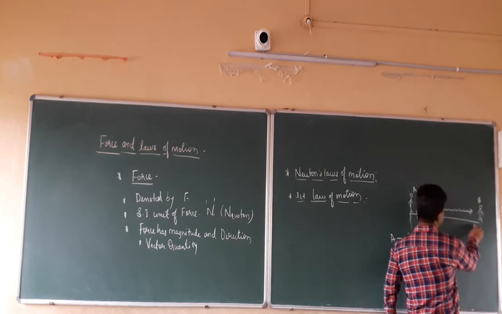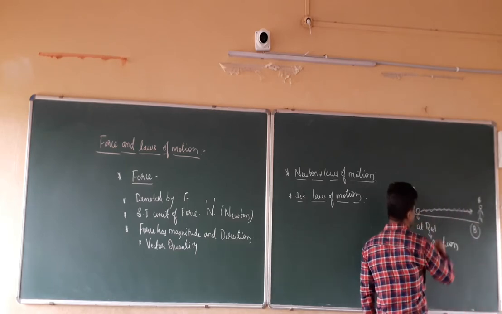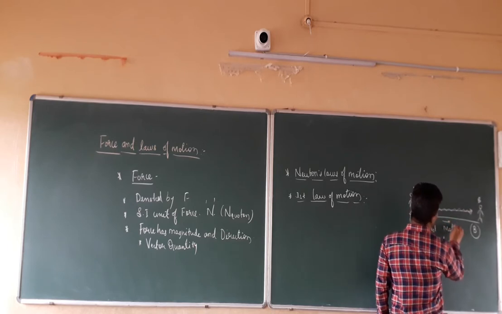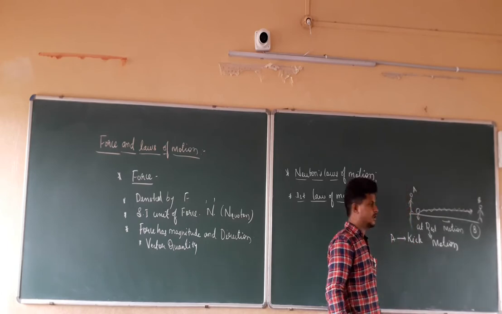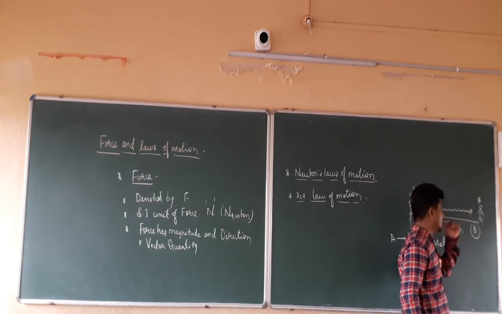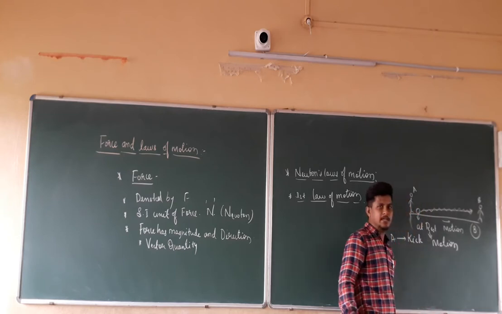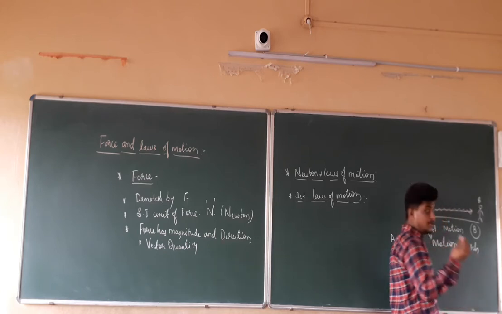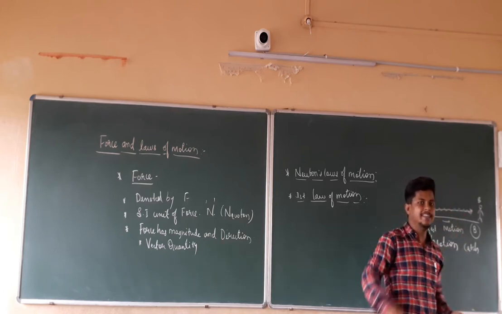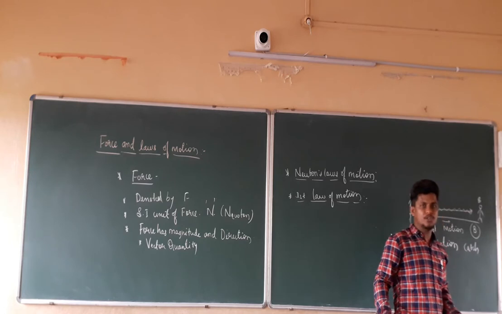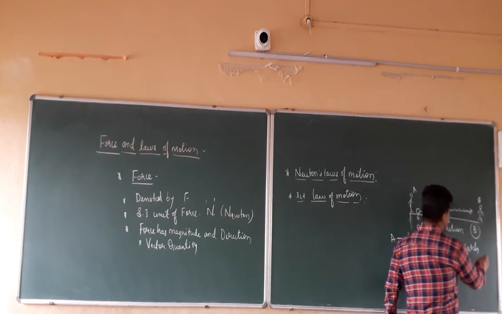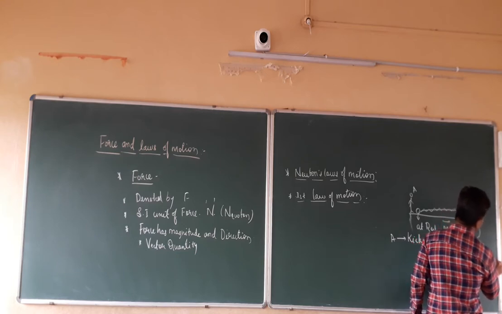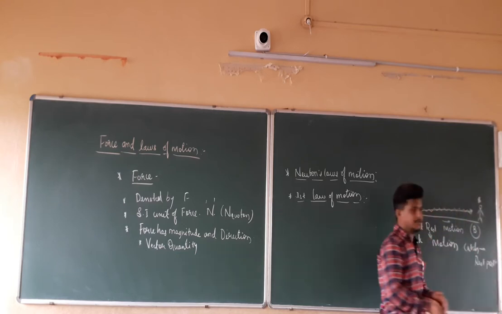So at this point, see, the ball is in continuous motion. What will happen when it comes to the position B? The goalkeeper is going to catch the ball. At that time, the ball which is in motion is going to stop. So when he catches it, the ball is going to come to the rest position.